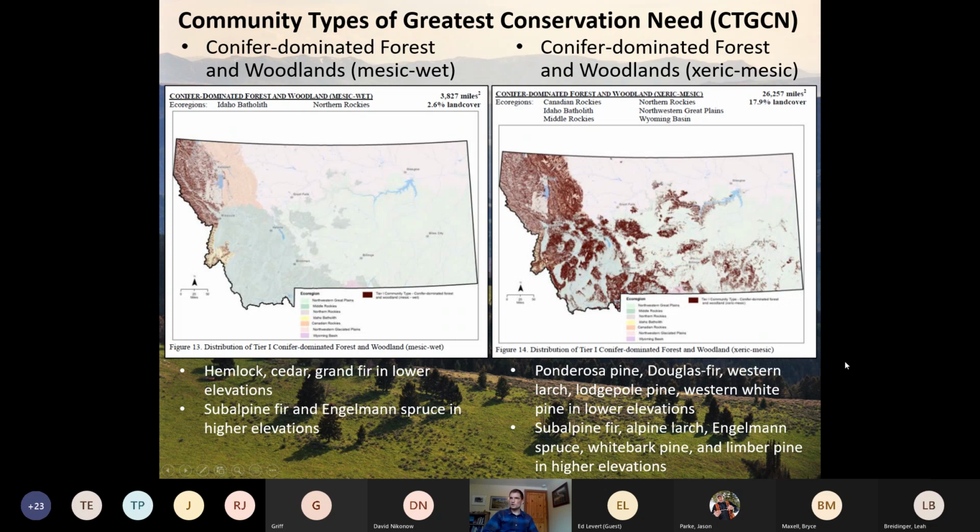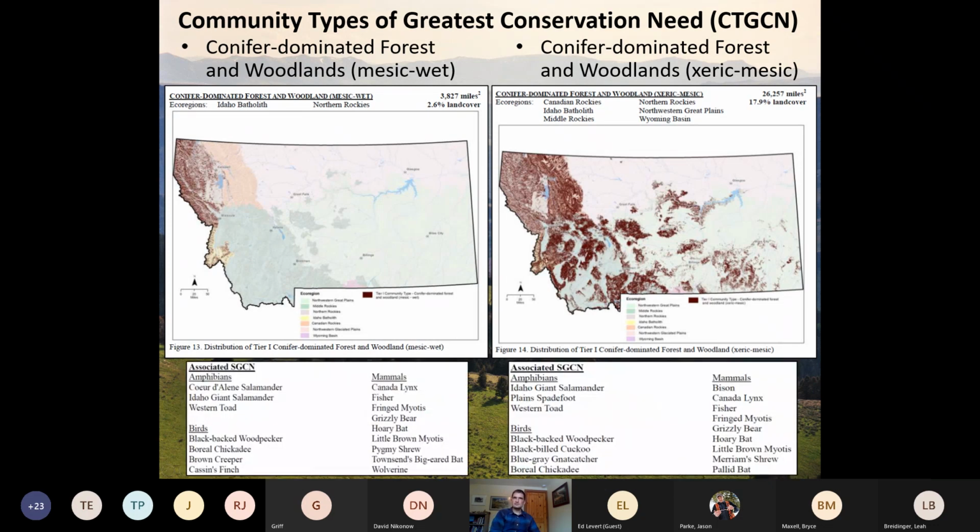You'll see a quick description of what it is and why it's important to non-game wildlife. And then you'll actually get a list of associated species of greatest conservation need, generated in basically the exact same way that Bryce just showed you, that you can generate those species lists for individual ownerships or community types or focal areas, whatever it may be, through all that information the Natural Heritage Program provides. So I'm just bringing these up now because I'm going to talk about them again in a little bit, but just know that there are associated SGCN lists for the community types as well as focal areas.